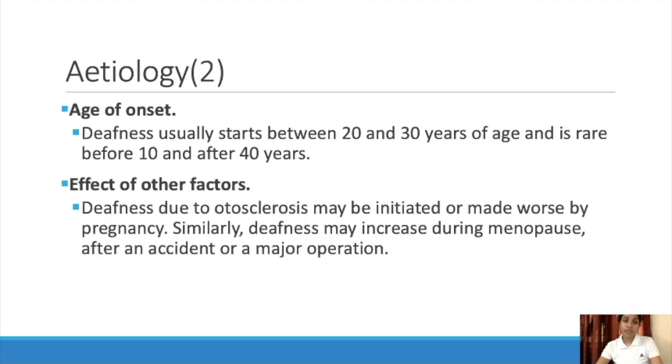And the effect of other factors: deafness due to otosclerosis may be initiated or made worse by pregnancy. So during pregnancy, the deafness due to otosclerosis can worsen. Similarly, deafness may increase during menopause and also after an accident or major operation. So during menopause and also during an operation or major surgery, the deafness can become worse. So that is the effect of other factors.